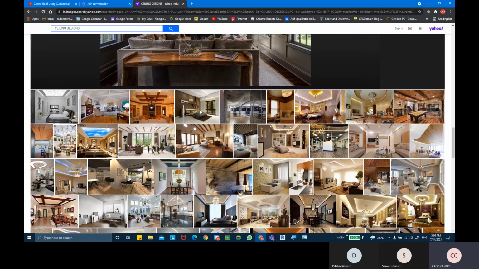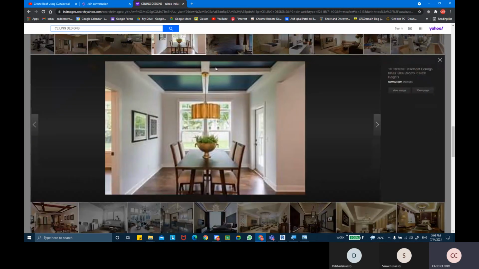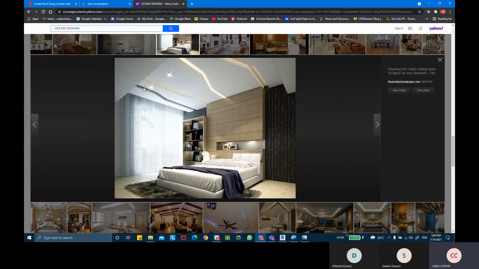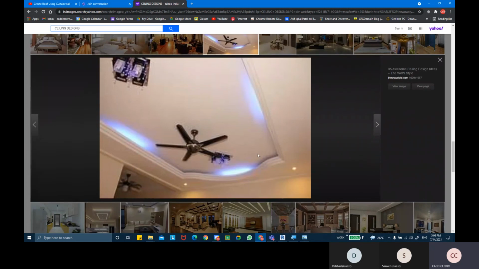So there are many types of ceilings, you get it. Waffle ceilings, it's all modern ceilings actually. So we'll try some of these types of ceilings now. Sometimes you get this profile shape as well, molding profiles around the ceilings. So you can create these as well. Right. So try this first, and then we'll move ahead.